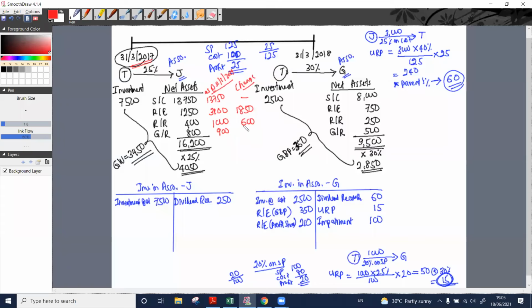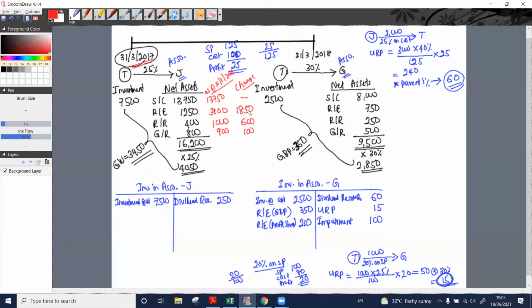Right. Here, retained earnings have increased by 1,850 since we acquired it. How much can we account for? What is our acquisition percentage? 25%.